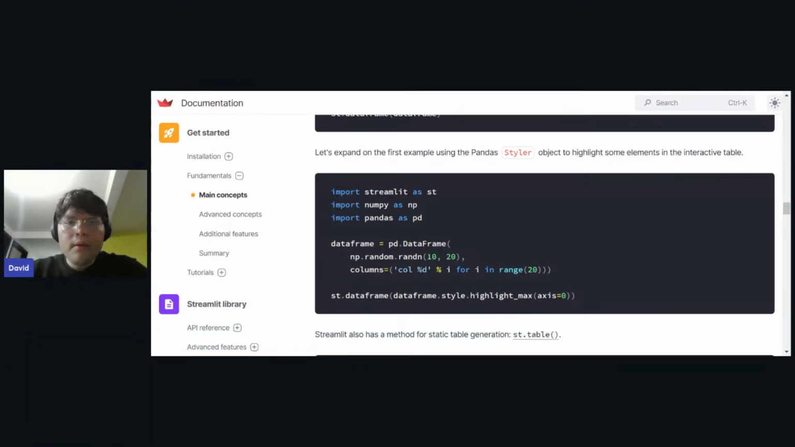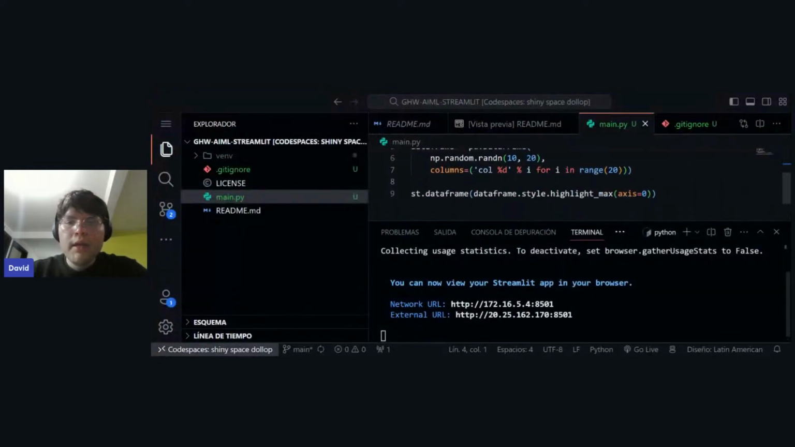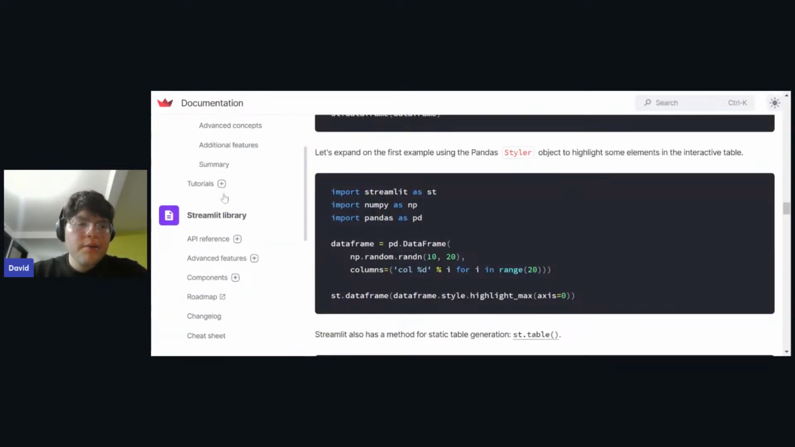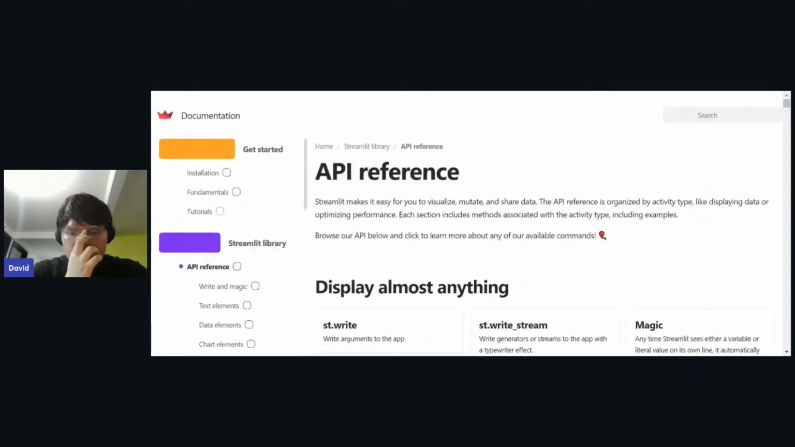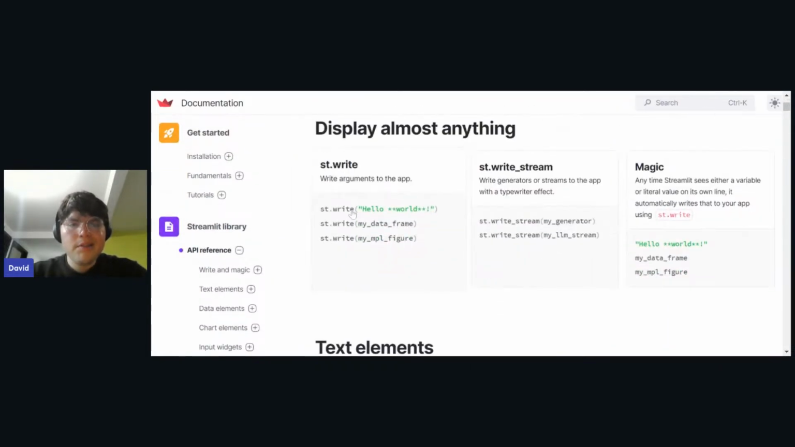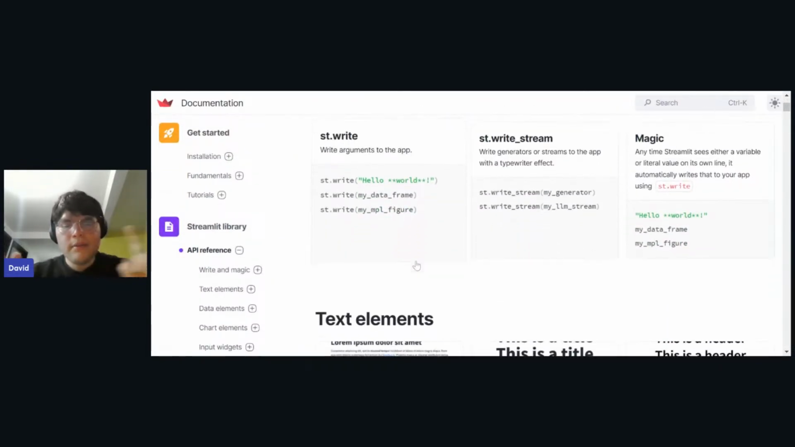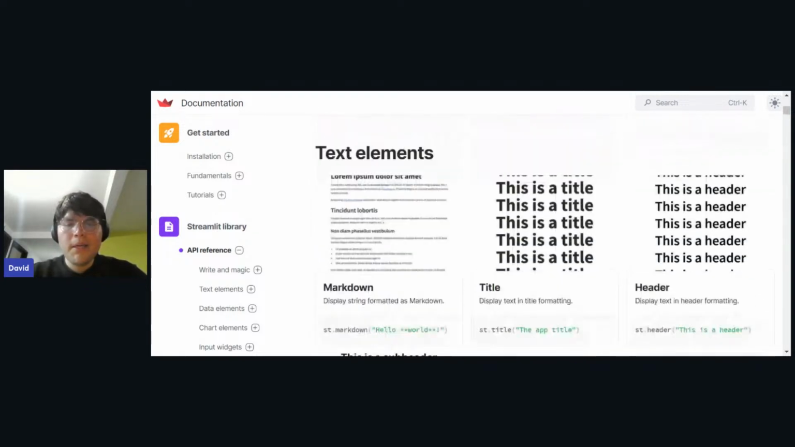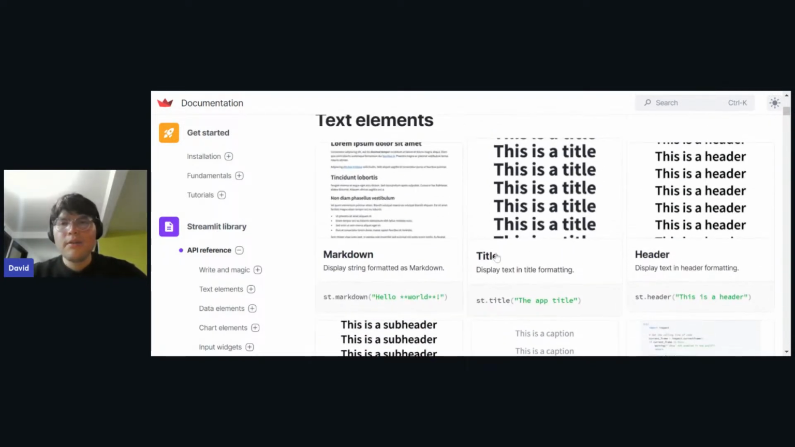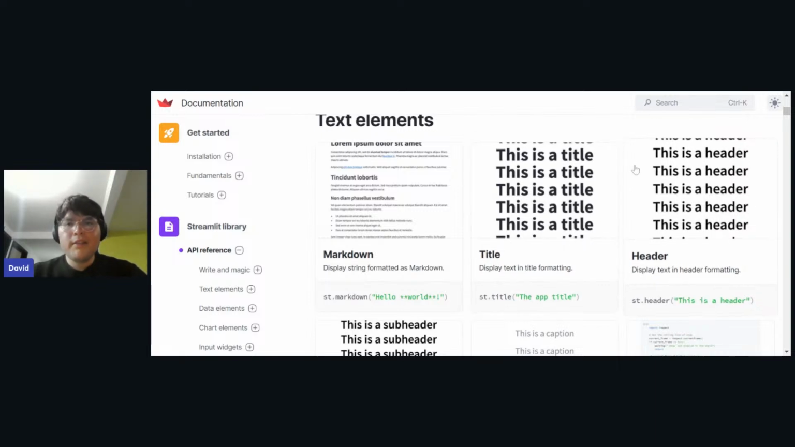So if you're ready to go, why don't we look into the kind of components that we can use for Streamlit. Let me show again my tab. Let's go to the library. Okay, the first thing that we can use is st.write, that is just for writing some kind of data or text elements. We can also use Markdown. We can use titles, headers, and stuff like this.